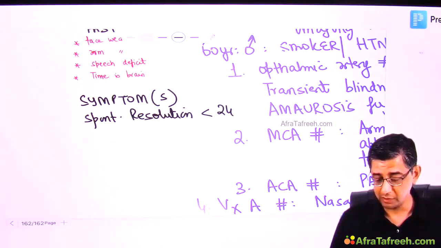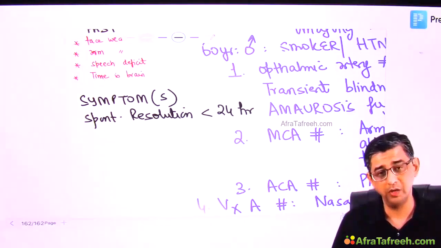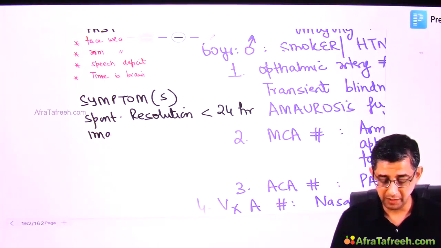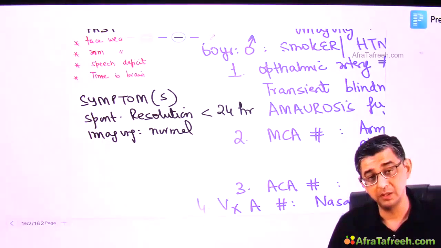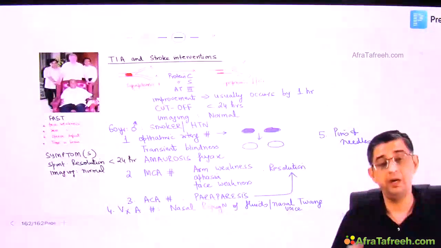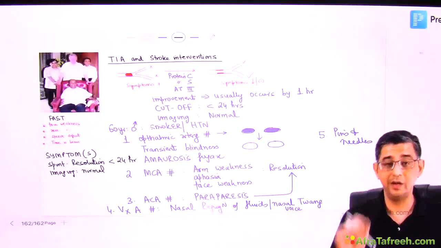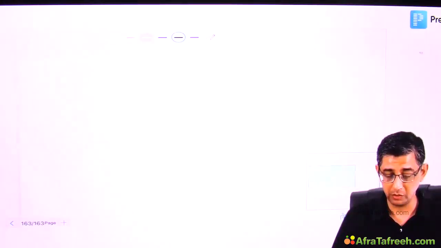So there would be a spontaneous resolution occurring in the patient. As I've told you, if resolution has to occur, it usually begins by the first hour and usually clears up by a total of 24 hours. And simultaneously, when I did imaging in the patient, the imaging was perfectly normal. So now, because there is no deficit, there is no need for thrombolysis in this guy. I basically wanted to explain to you how transient ischemic attack will occur in a patient. The learning for us is that transient ischemic attack is a warning symptom for development of stroke.